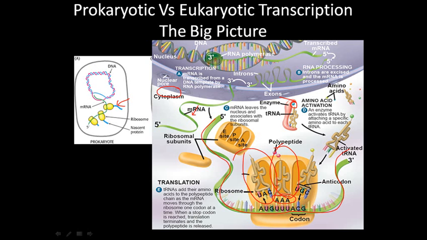What they attach to is called the codon of the mRNA. So we have the codon for mRNA and the anticodon for tRNA. They attach to each other, and then finally their amino acids are joined together to make a polypeptide. That's how the overall system of the central dogma is achieved.